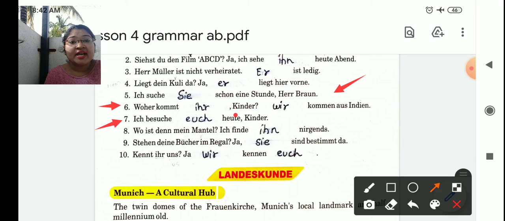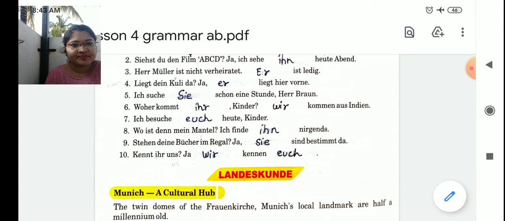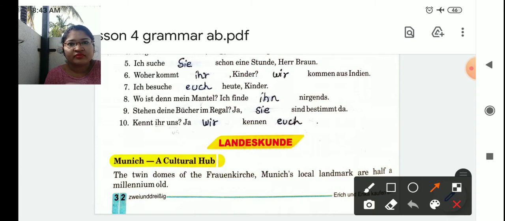Nummer 7. Ich besuche euch heute, Kinder. Again, before Kinder there is a comma. I am visiting you all today. Okay, Kinder is plural, so we will use the plural ihr form in nominative which changes to euch in accusative. Nummer 8.